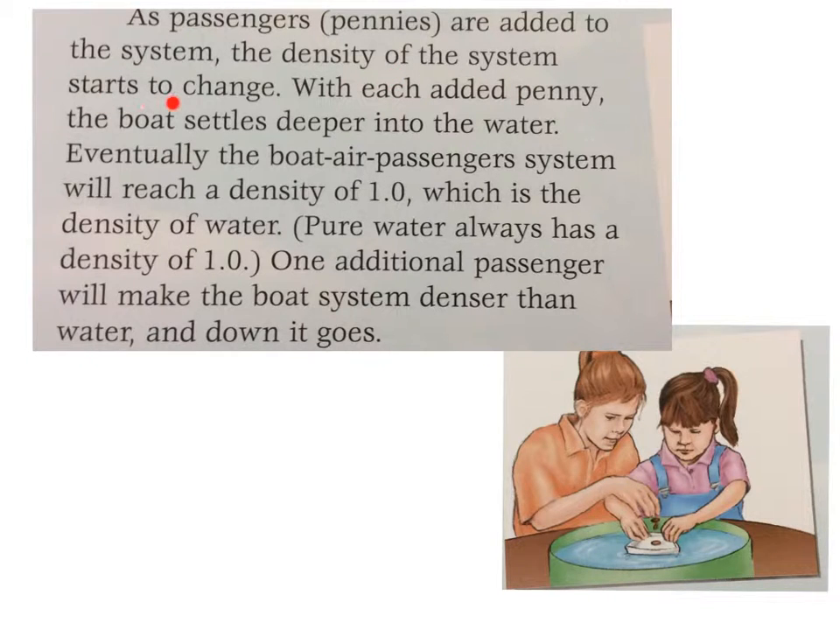As passengers, pennies, are added to the system, the density of the system starts to change. With each added penny, the boat settles deeper into the water. Eventually, the boat, air, passengers system will reach a density of 1.0, which is the density of water. Pure water always has a density of 1.0. One additional passenger will make the boat system denser than water, and down it goes.